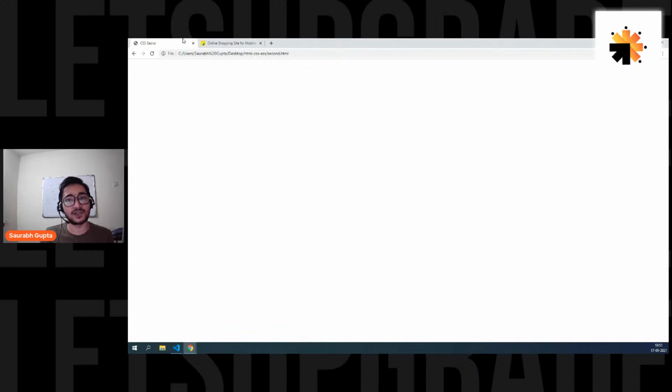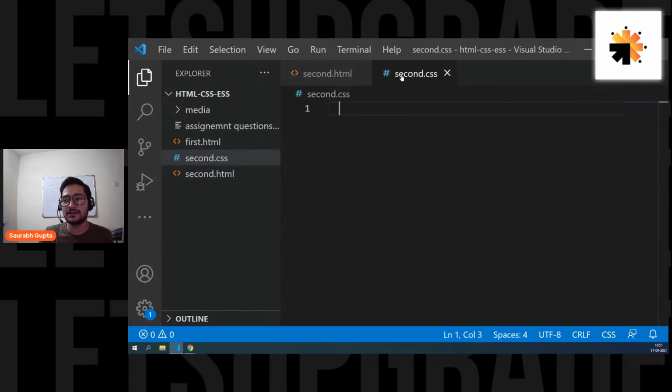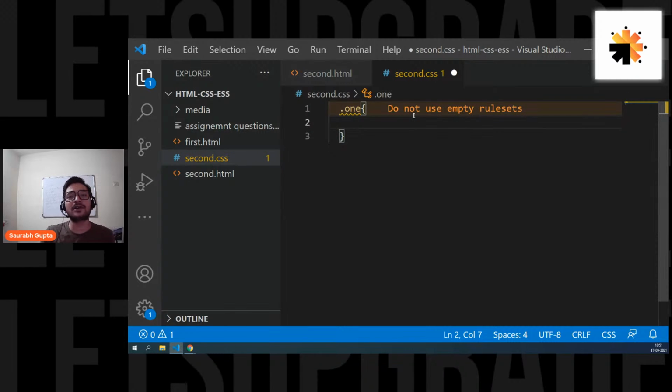But now we have CSS. Now we can see what it does. Okay. So let's give it a class of 1. You can give any class. I'm giving 1. So div class of 1. And now let's apply some CSS to it. Now, what are the properties a box can have? What are the properties a container can have?